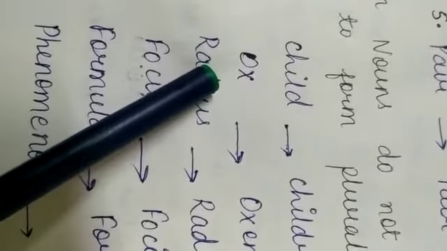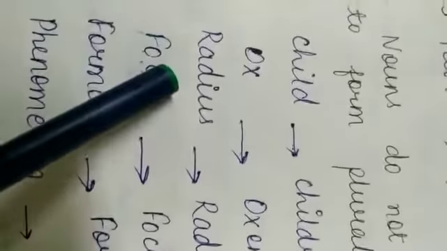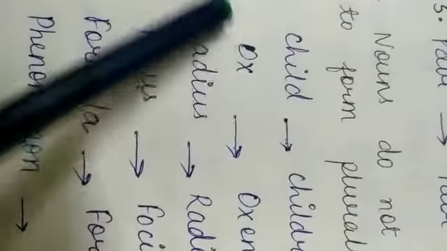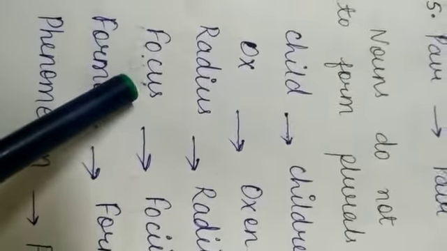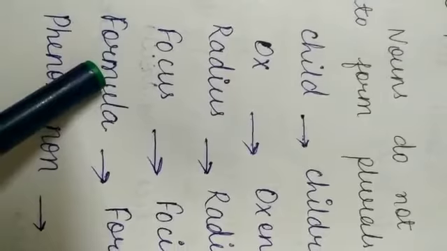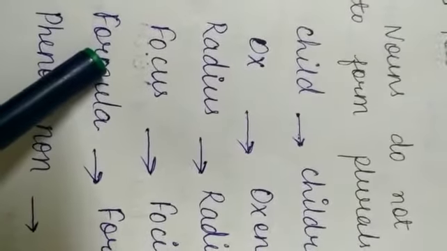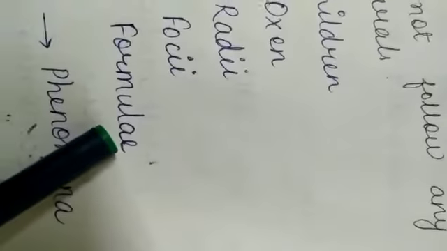Ox. The plural will be oxen, not oxes, oxen. Radius is a singular word. What is the plural? Radii. Focus is the singular word. What is the plural? Foci. Formula, singular. What is the plural? Not formulas, it is formulae. Understood? The plural of formula is formulae.